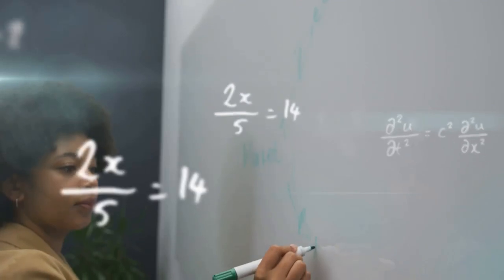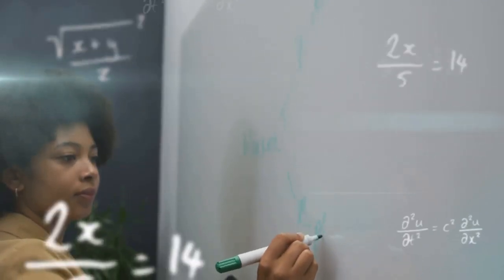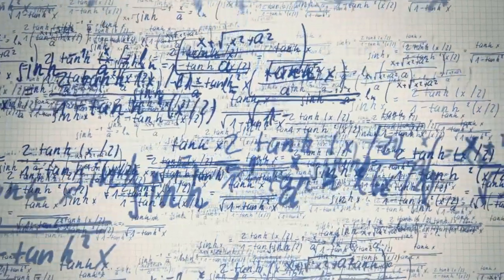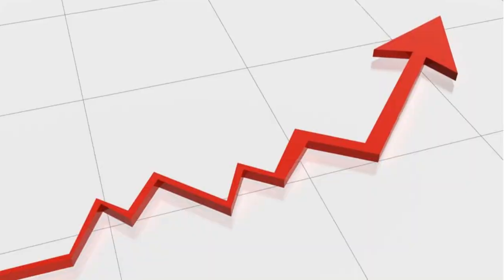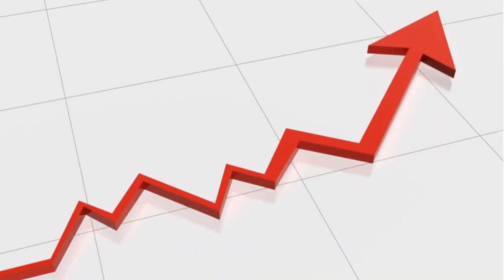Section 6. The role of multivariable calculus. Multivariable calculus plays a crucial role in understanding gradient descent. The gradient of a function points in the direction of the steepest ascent. In gradient descent, we are interested in finding the direction of the steepest descent, which is the negative of the